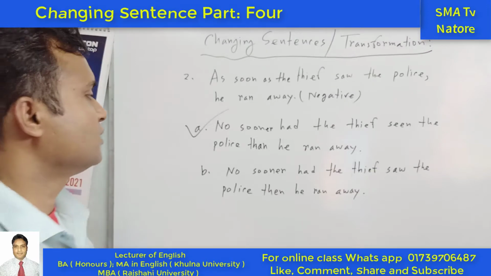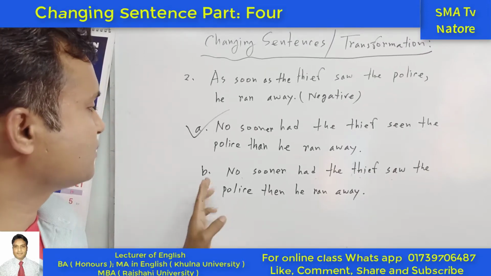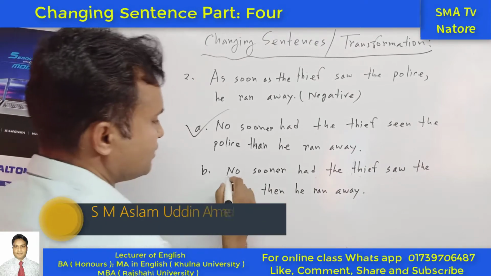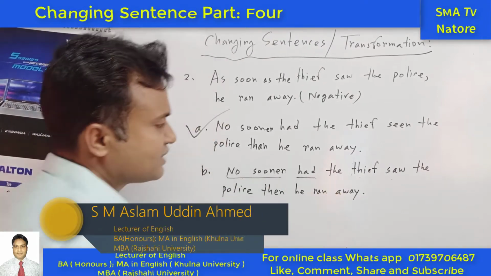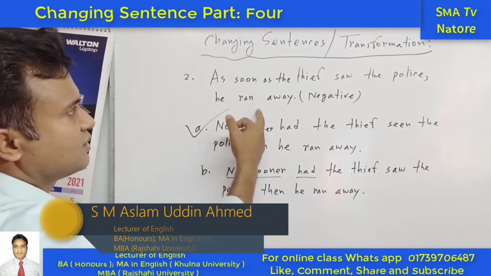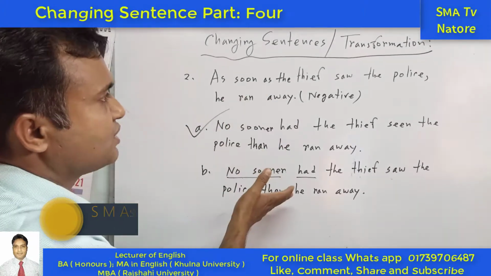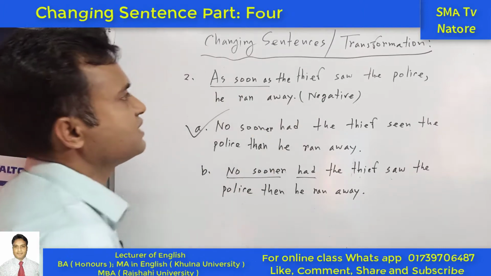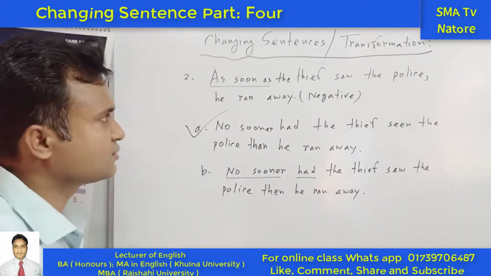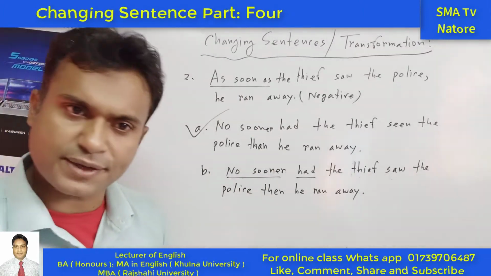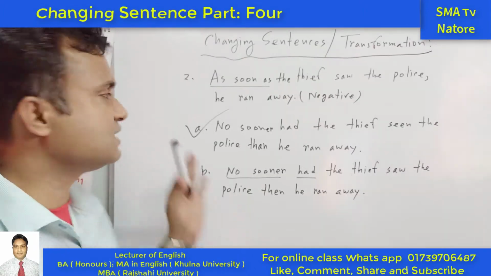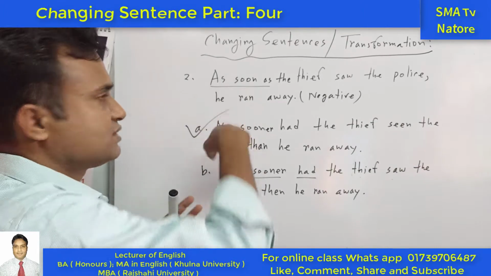Same. Okay. Next one, what happened? So here, no sooner had the thief. So the first one is no sooner had. So we can see what is the tense of this. The question is what, and the next one is what. So this one is as soon as. If we can see that as soon as, so instantly, in this moment. But no sooner had, for example, suddenly. So these are the opposite of this word.